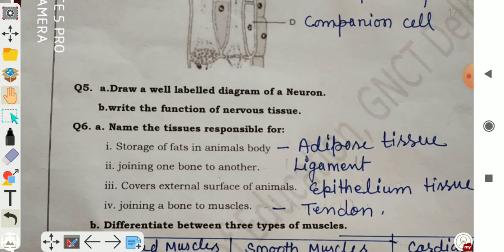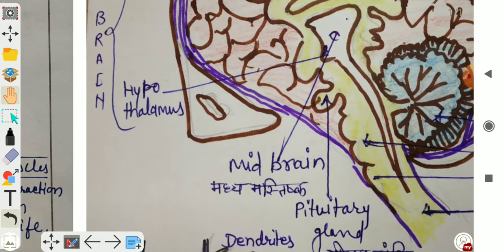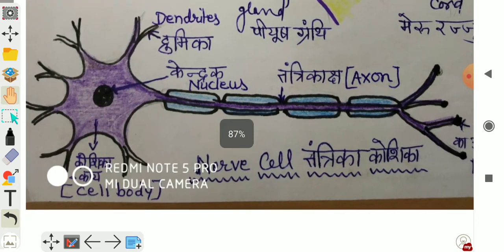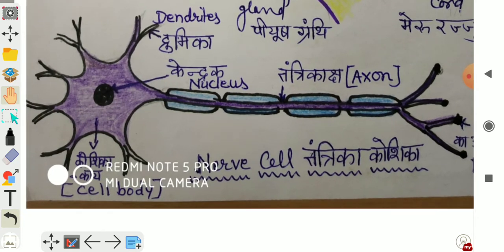Question number 5. Draw a well-labeled diagram of a neuron. You can draw this diagram with the help of your textbook or by seeing this picture. This is the diagram of a nerve cell or neuron. So you can draw and label the diagram with the help of this diagram or with the help of your textbook.